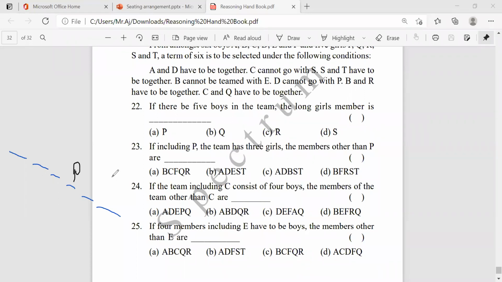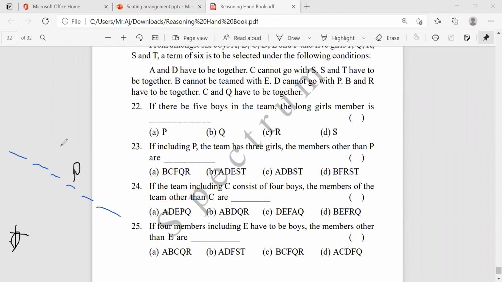Along with P, how many members are there? First, read the conditions. D cannot go with P, so D is not a possibility. Remove D. And B and R will be together. C and Q have to be together, and A and D together, and C cannot be with S. S and T have to be together. So B cannot be teamed with E.